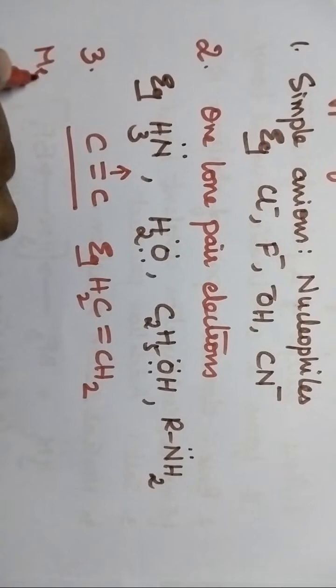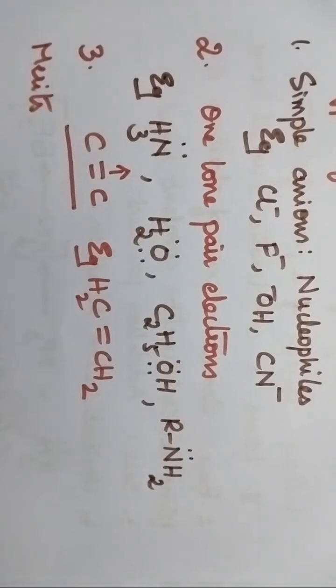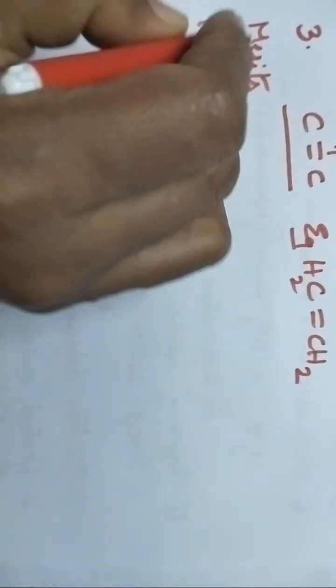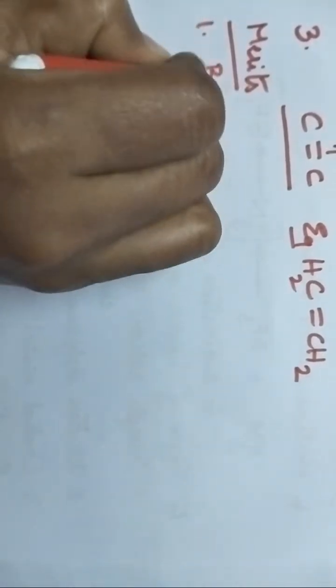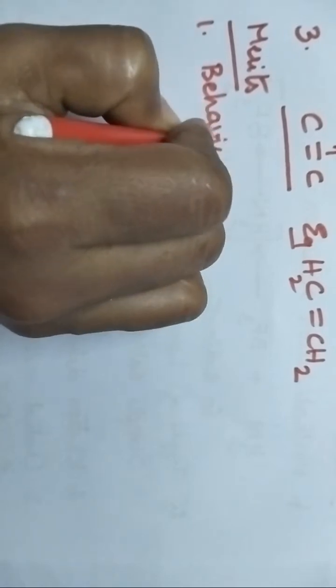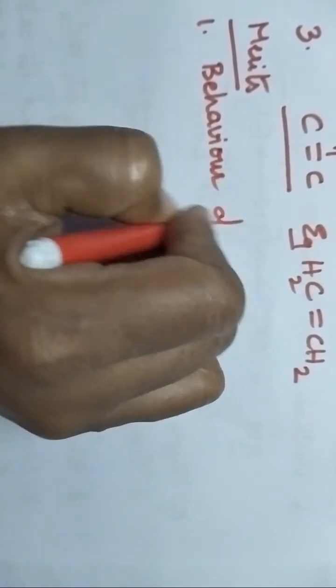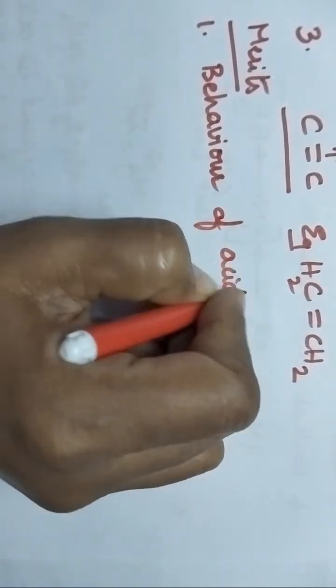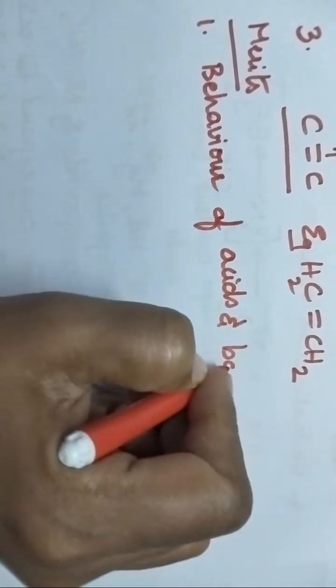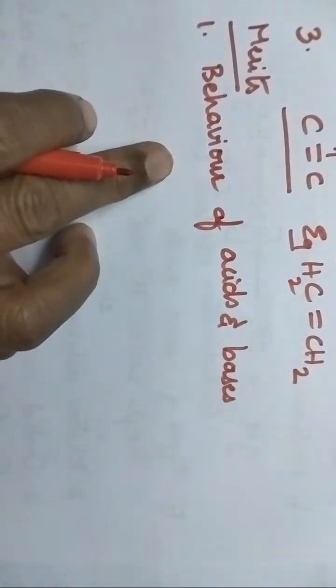Coming to the merits of Lewis theory, it especially explains the behavior of a wide variety of acids and bases.